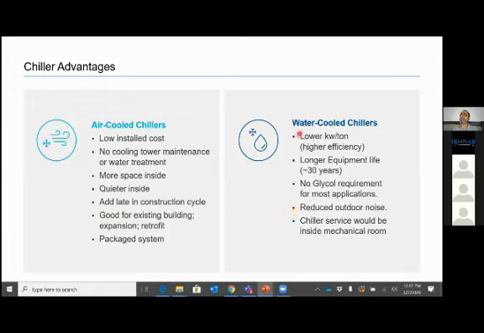The advantage is it is lower kW per ton. Why is it lower kW per ton? It is designed for a lower temperature. It has longer equipment life. No glycol requirement for most applications because most of the time we are working indirectly. Reduced outdoor noise because it is generally in the basement. Chiller service will also always be inside the mechanical room, so no problems.